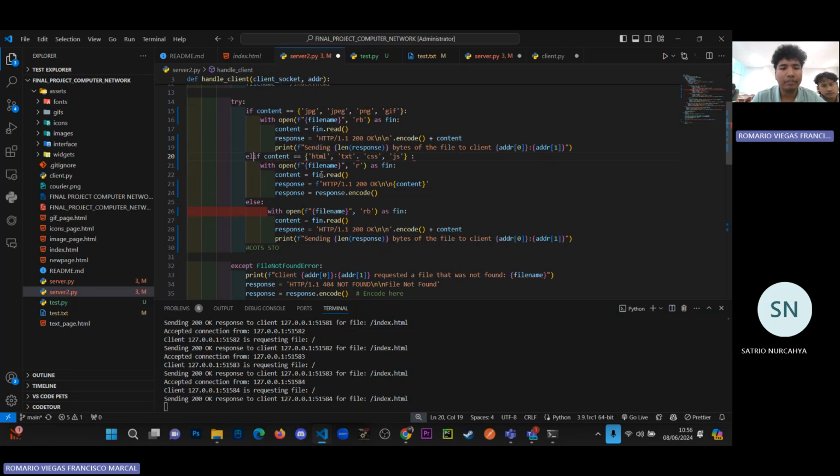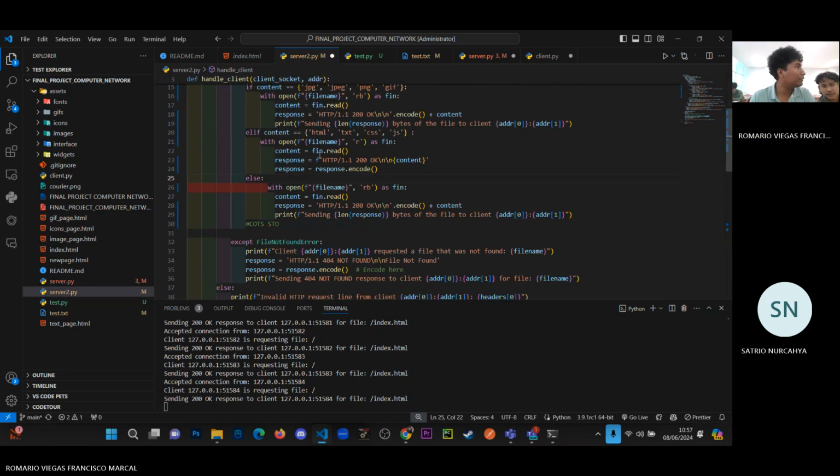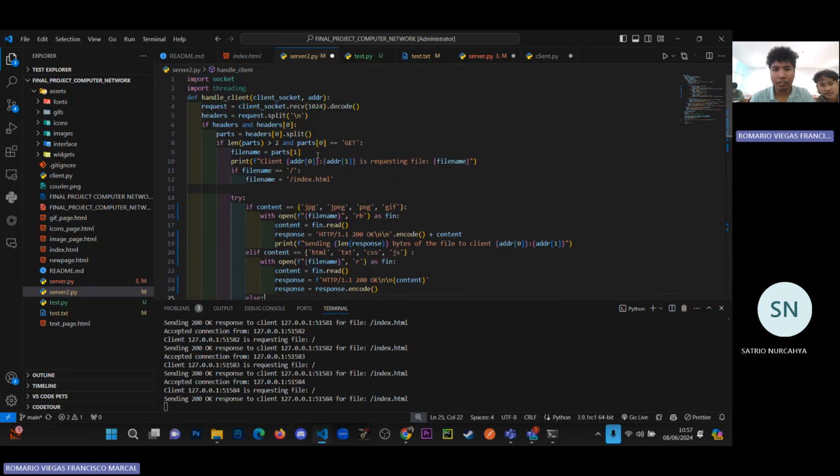Oh, iya. Aku udah lupa Python dikit-dikit. Nah, baru. Udah nih, Bang kayaknya. Udah.